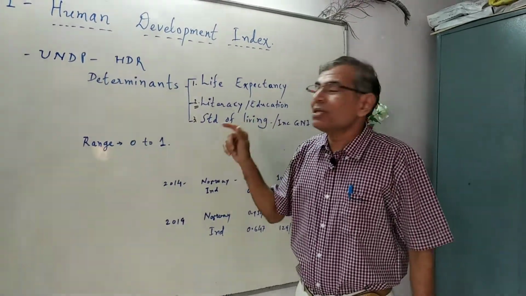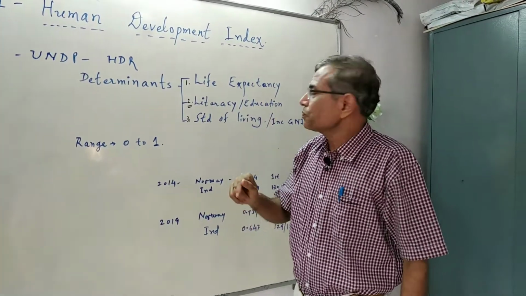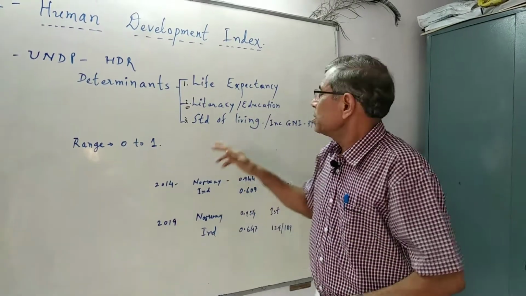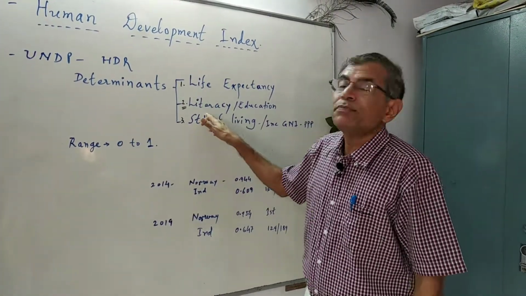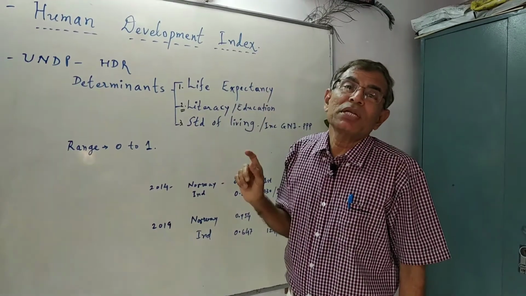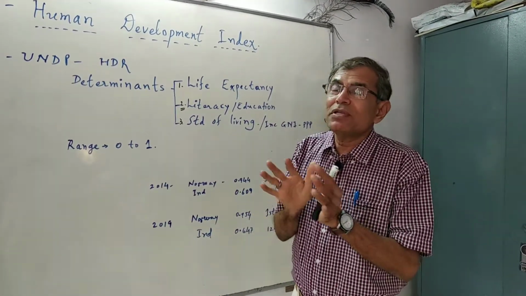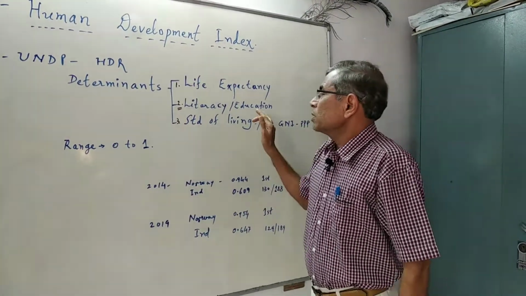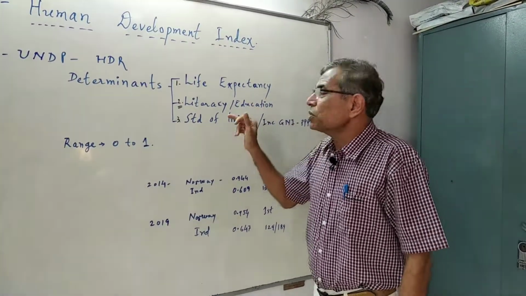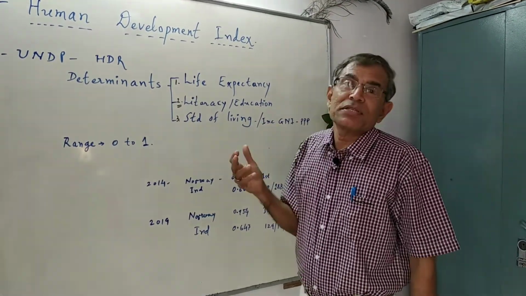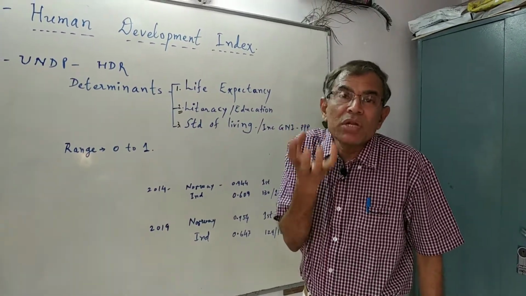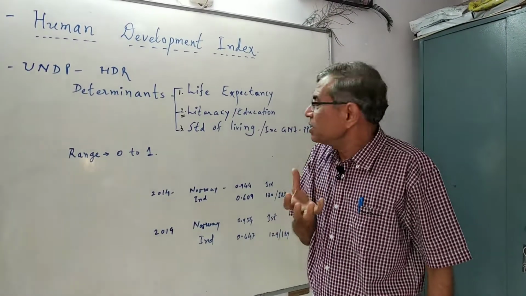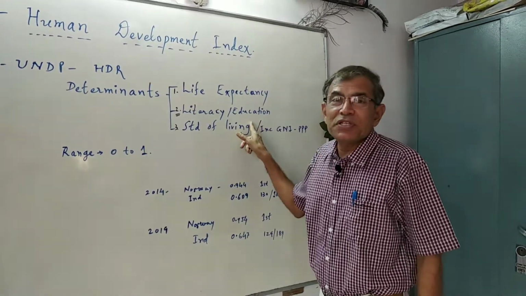Literacy and education levels indicate human development, because normally more the education and more the literacy, more the human development, lower the education levels or lower the literacy levels, lesser the human development, right? And education and literacy levels tell us about the skills and quality of the human resource in the country, how much talented and skilled the population is.